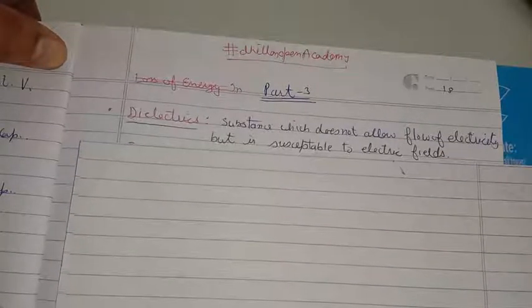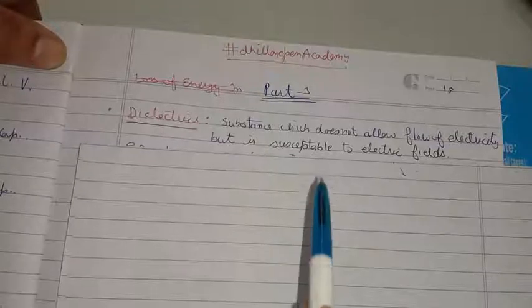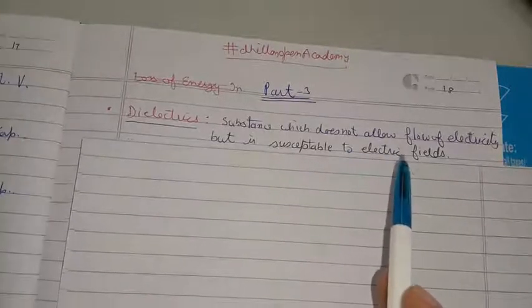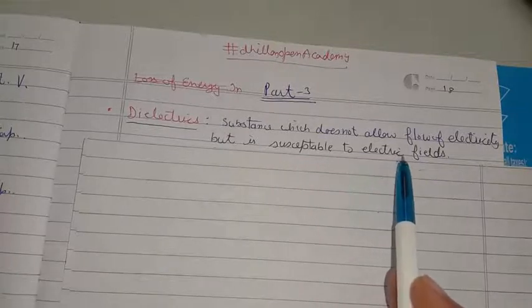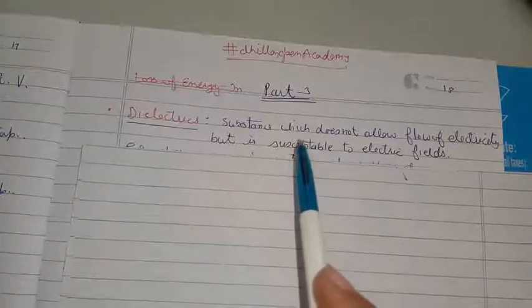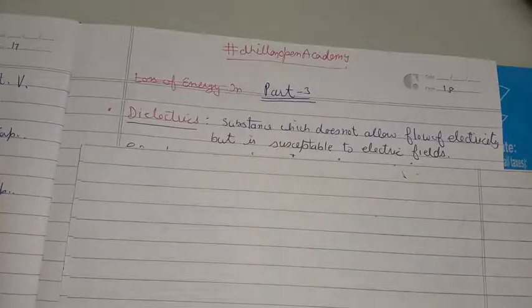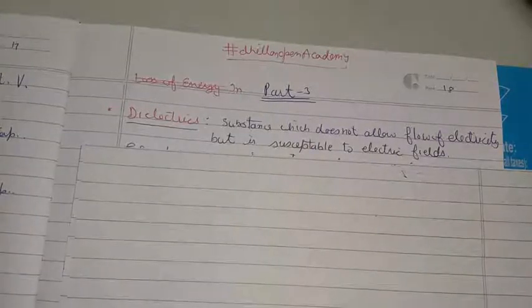How are they able to increase the capacity of a parallel plate capacitor or other types of capacitors? Before going into that, we have to study the dielectric itself. So what is a dielectric? A substance which does not allow the flow of electricity but is susceptible to electric fields is known as a dielectric. So a dielectric is a kind of insulator.